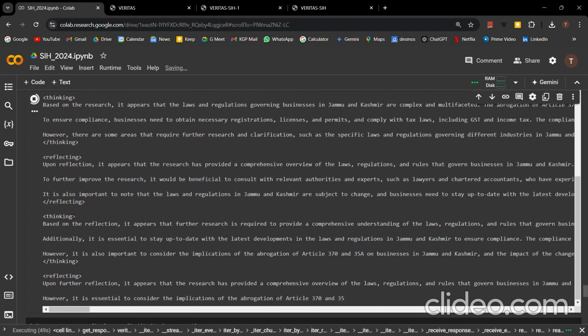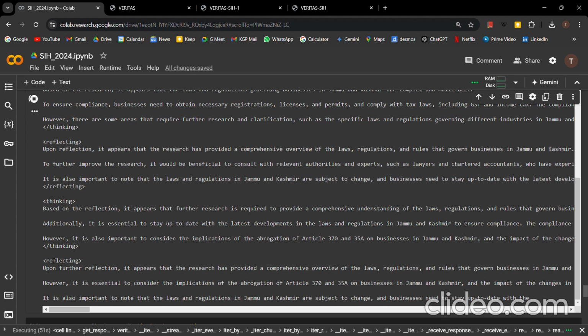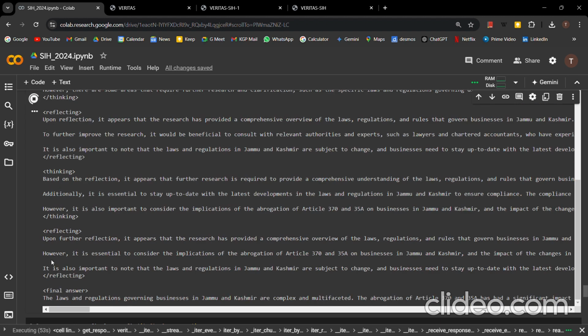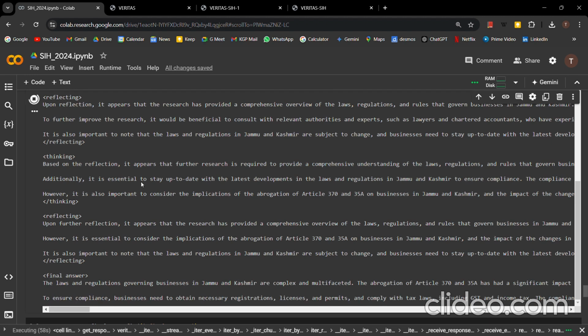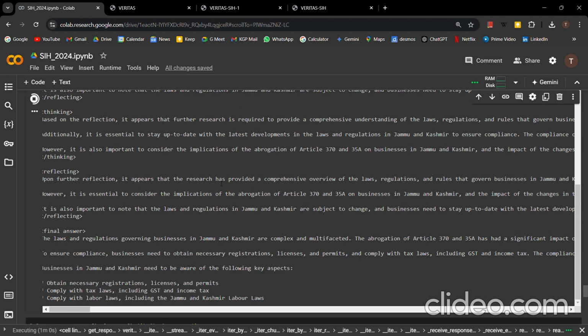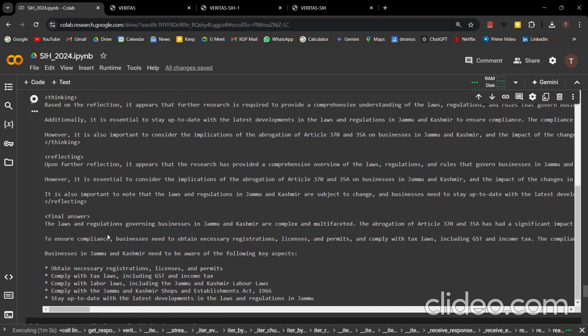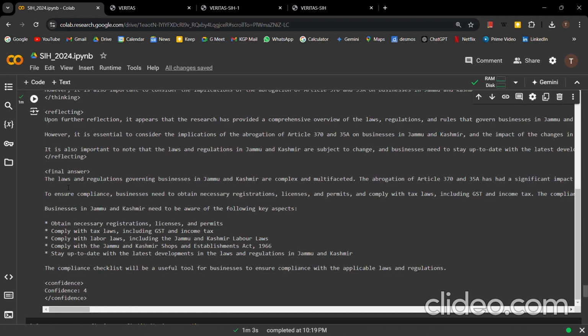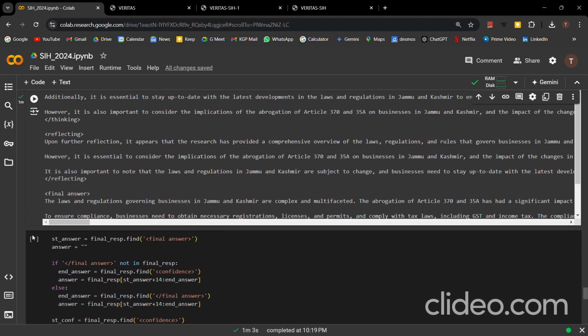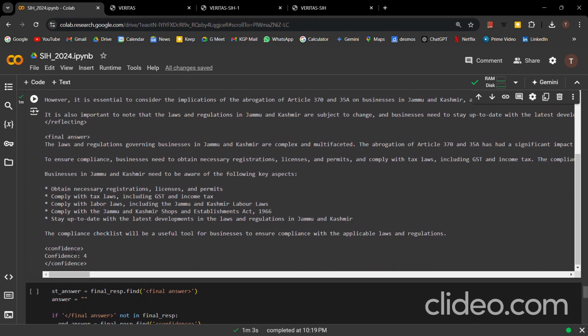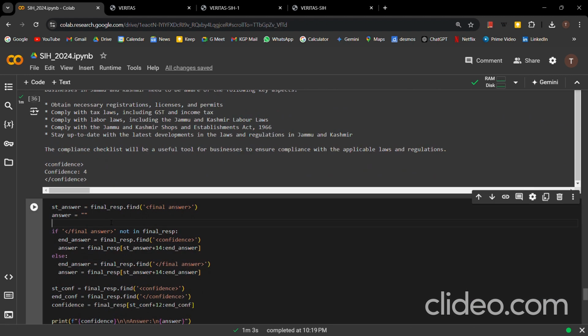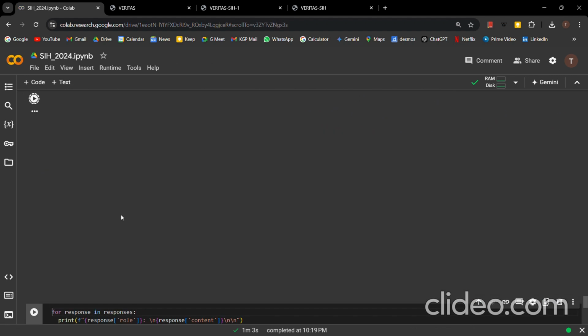So it is thinking and reflecting over here, as you can see, right? So it is analyzing whether it has thought correctly or whether it has made some mistakes, right? So here you can see that based on the reflection, it is saying something. Upon further reflection, it appears that there is a comprehensive overview, etc. Now it has generated the final answer, right, over here, and it has generated a confidence value. Now the whole thing will not be shown to the user. Only the final answer and the confidence value will be shown to the user, for the user to better understand how confident the model is, and just for the user to get the final answer part only, right?